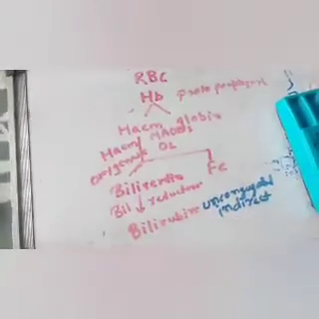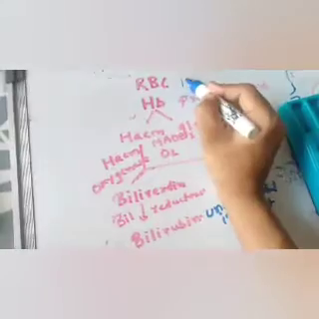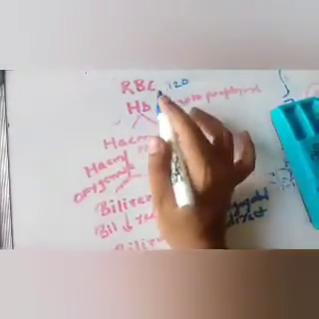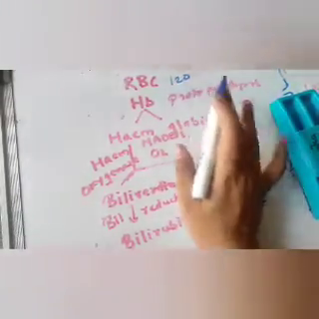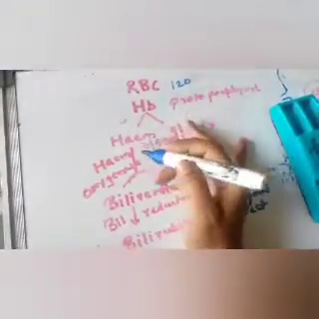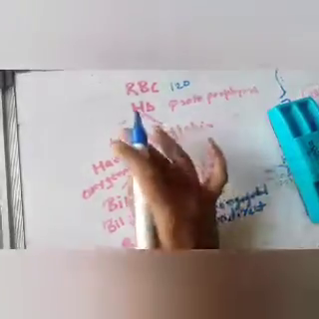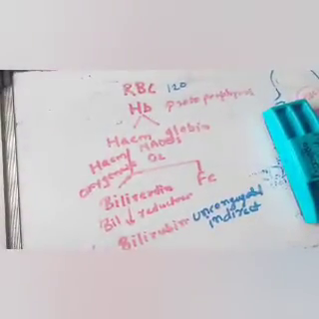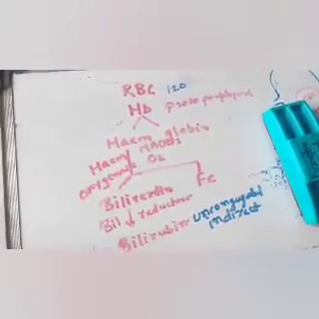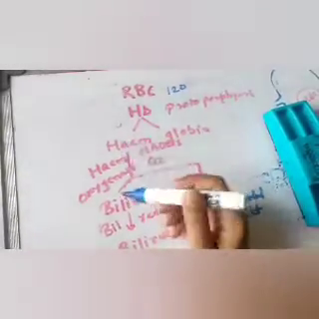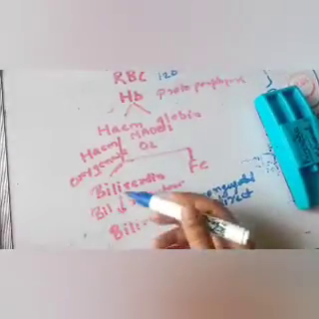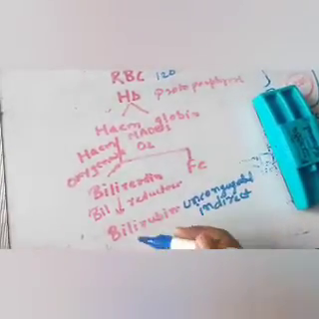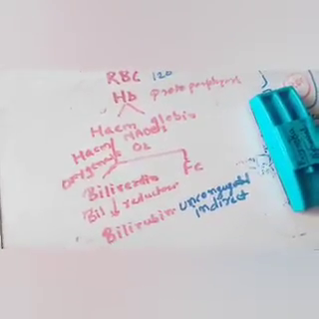So RBCs break down after 120 days into hemoglobin. Hemoglobin breaks down into heme and globin. Globin is a protein which will get reutilized. Heme will break down into iron. Some part of the iron will be stored and some part will be in the circulation. Then heme will be converted with the help of heme oxygenase into biliverdin, and then biliverdin reductase converts it into bilirubin, which is unconjugated or indirect bilirubin.